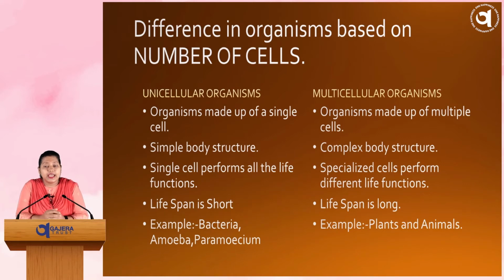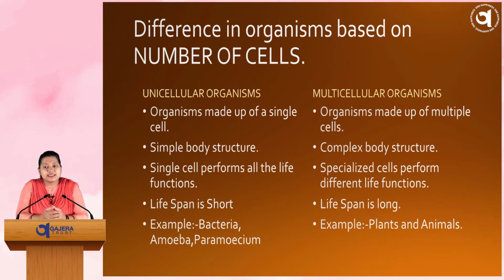Next is the multicellular organism. Multicellular means more than one cell, or many cells are present in their bodies. Organisms made up of multiple cells are known as multicellular organisms, and they have a complex body structure because they have many cells, and these cells make tissues and organs, right?